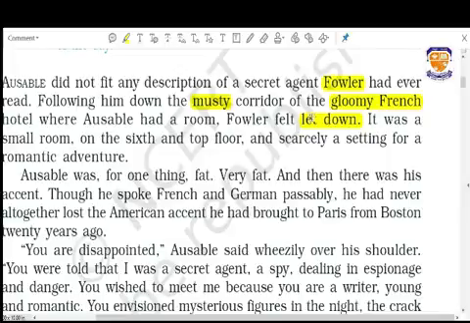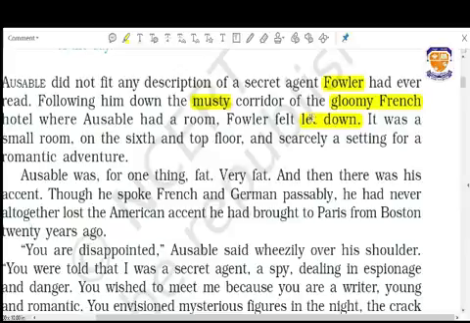In this way, in the first paragraph, we see that the writer introduces both characters. One is the agent, the secret agent, that is Archibald, and the second one is Fowler. Why does Fowler get disappointed when he meets Archibald? He also describes everything, and after that Archibald stays in the hotel. The name of the hotel is Gloomy French. And in this way, this one is the first paragraph.